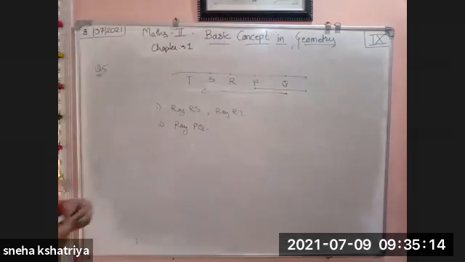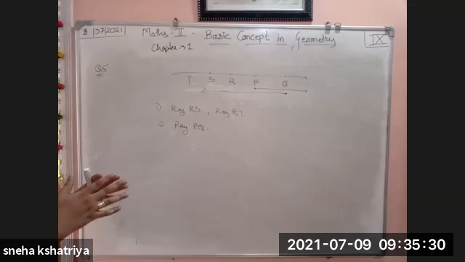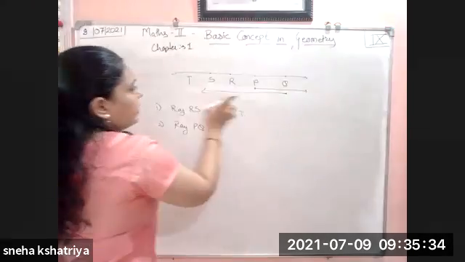You have to find the union of both. Union means we have to combine all the rays. This ray is never ending.